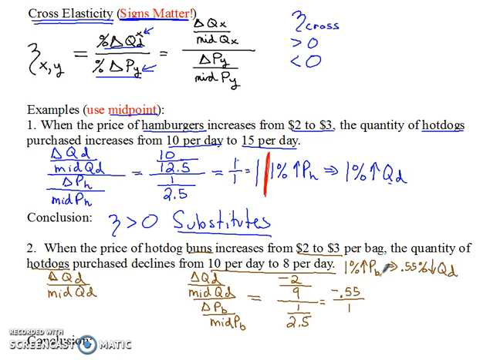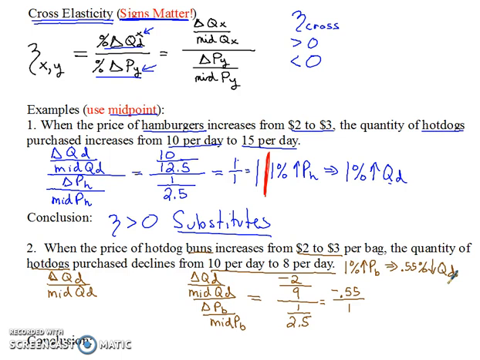Okay, so let's think this through. When the price of buns went up, people buy fewer hot dog buns, and if they buy fewer hot dog buns, they buy fewer hot dogs as well. So that sounds like these goods are complements. They get purchased together. If the price of hot dog buns goes up, people will buy fewer hot dog buns, and they will also buy fewer hot dogs.